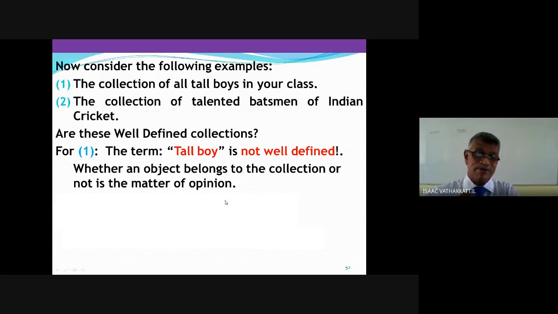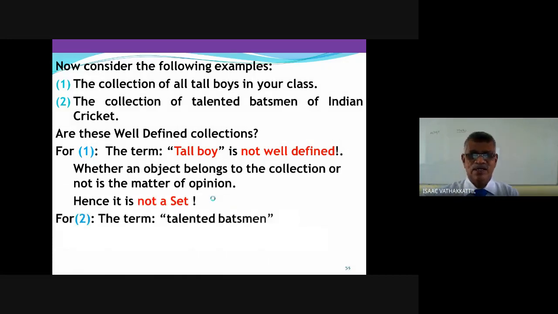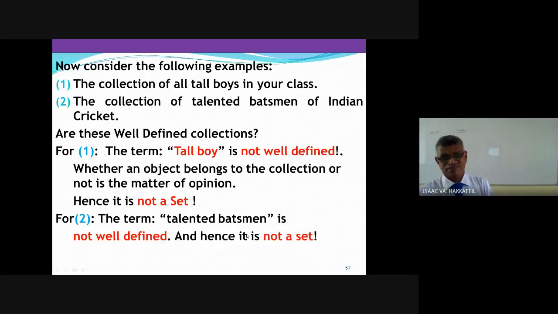A set is a well-defined collection. Here, tall boy is not well defined. It is not a set. Now the other one, who is a talented batsman? The term talented batsman is not well defined, and hence it is not a set. Now let us redefine the same collection. I don't use the word set. Same collection, let us redefine.